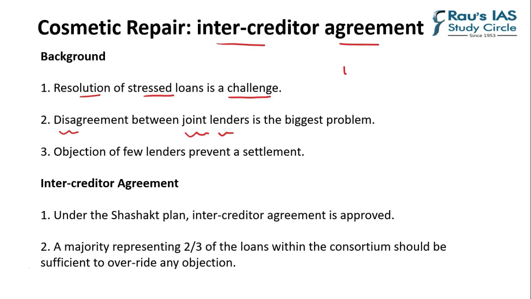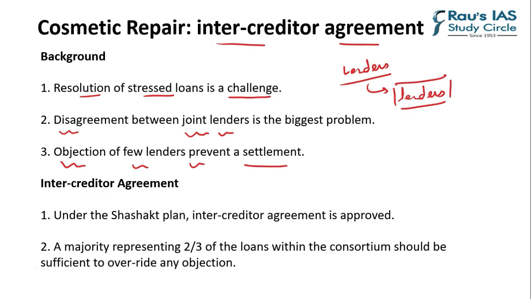Suppose there is a group of lenders who identify that they have a bad loan or a stressed loan that they need to do away with, but they have to get a consensus opinion of all the lenders who are participants in that loan to sell it. Now this is a problem, because not all of them would agree straight away, and hence the objection of a few lenders will prevent a settlement. So there will be trouble in selling the stressed loan.